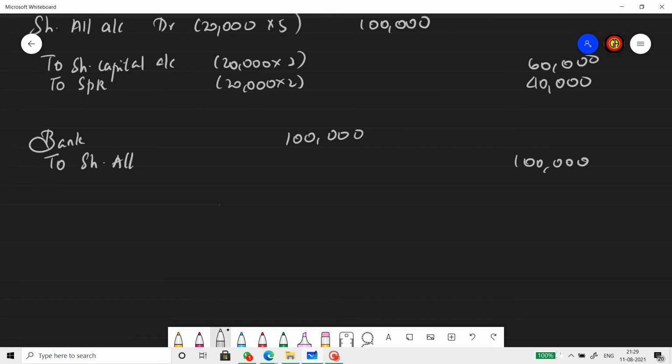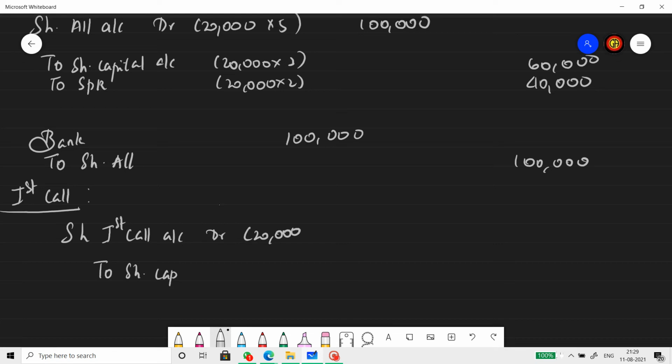Now let's get into the call stage, that is first call stage. We need to be really careful here because there is calls in arrears and calls in advance. Now all this we will come to know only when we pass the receipt entry. Due entry will not show any of these effects. So due entry will be share first call account debtor to share capital.